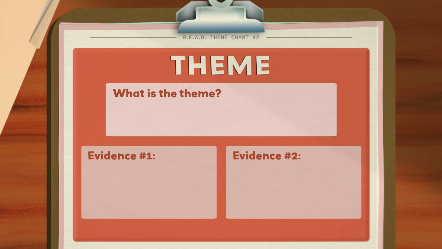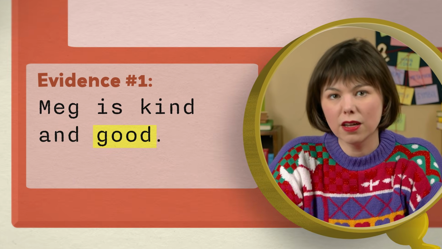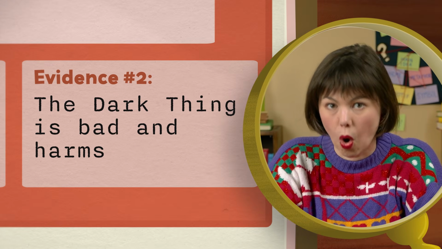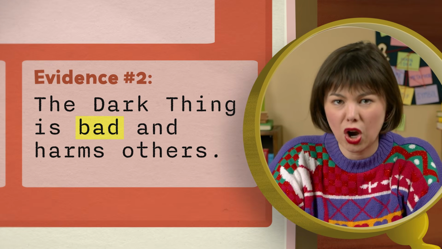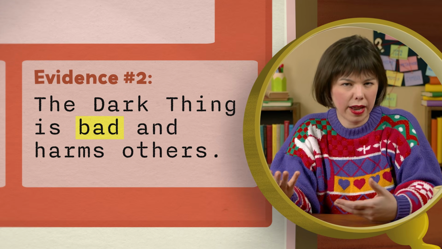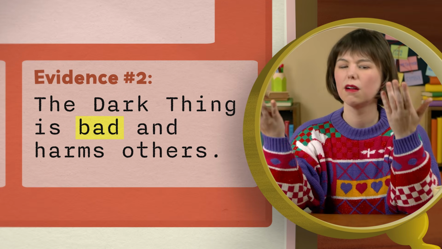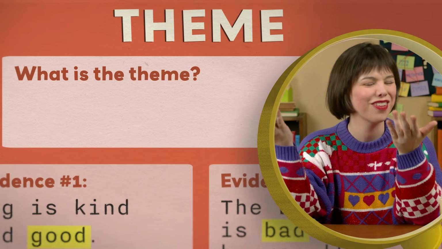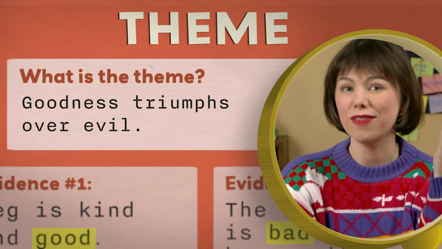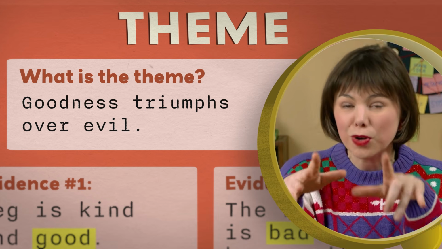This sets up the epic battle between Meg and the Dark Thing, which may hide more themes beneath it. Meg is our hero. She's not perfect, but overall she's kind and good. On the other hand, the Dark Thing is always bad, always trying to harm others. So, a kind hero on one hand, facing off with an evil villain on the other? Yeah, we found another theme here. Goodness triumphs over evil. This theme sneaks up in tons of movies, and books too.